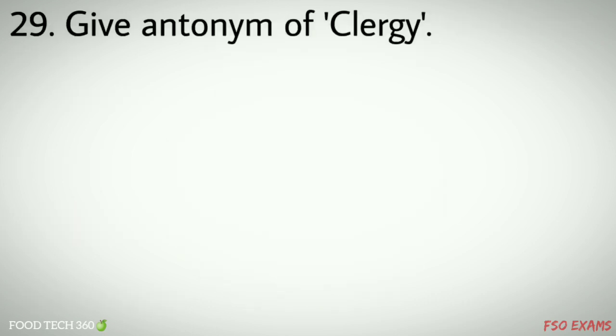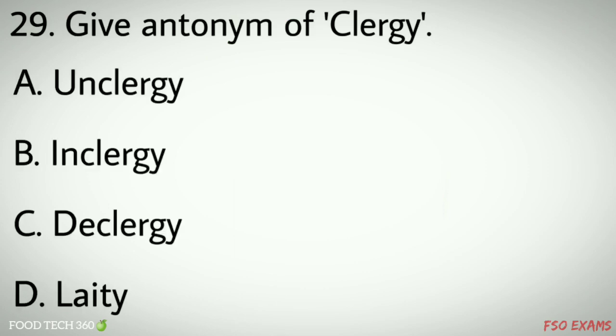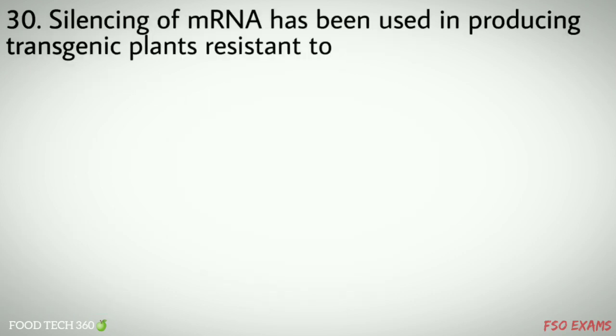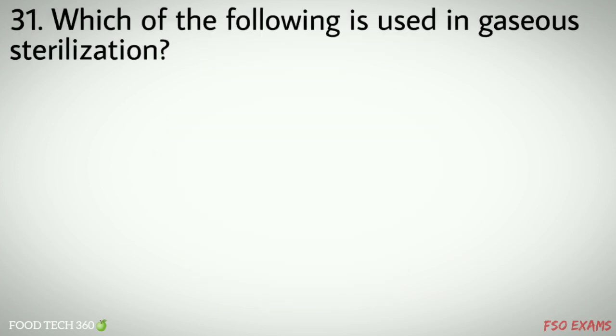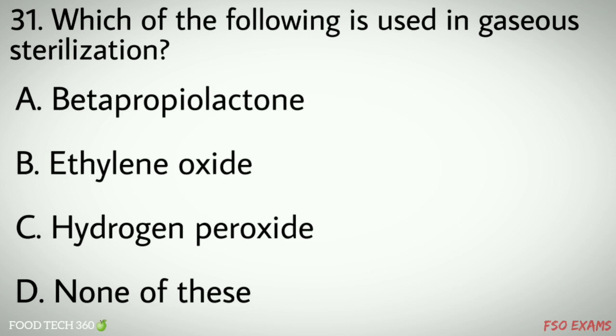Question number 29. Give the antonym of clergy. Options: A. Unclergy, B. Inclergy, C. Declergy, D. Laity. Correct answer D. Laity. Question number 30. Silencing of mRNA has been used in producing transgenic plants resistant to: A. Bollworms, B. Bacterial blights, C. White rust, D. Nematodes. Correct answer A. Bollworms. Question number 31. Which of the following is used in gaseous sterilization? Options: A. Beta-propiolactone, B. Ethylene oxide, C. Hydrogen peroxide, D. None of these. Correct answer: ethylene oxide.